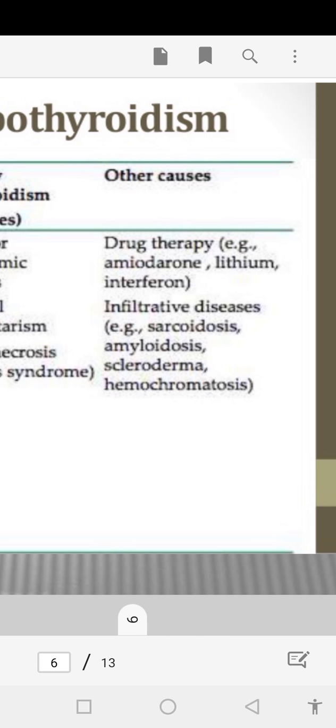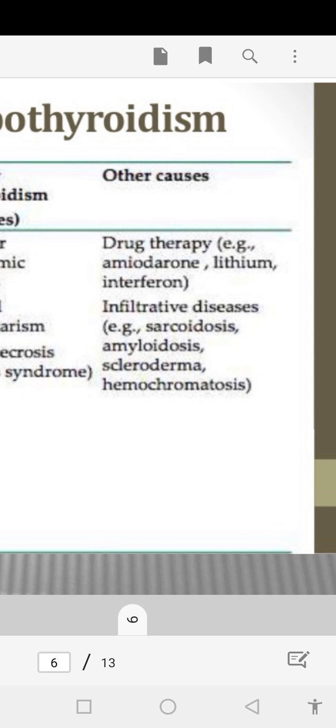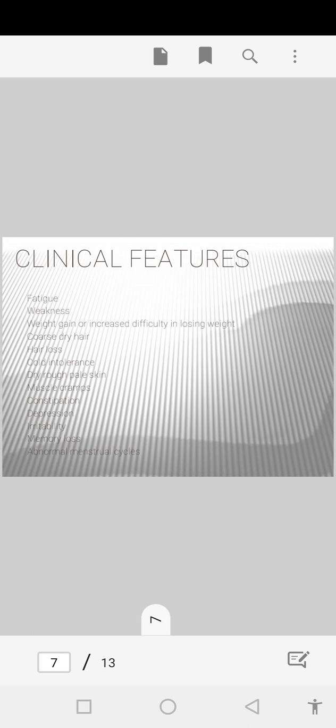Other causes are drugs like amiodarone, lithium, and interferon, or infiltrative diseases like sarcoidosis and hemochromatosis, which can also create the condition of hypothyroidism. So in this way hypothyroidism occurs.